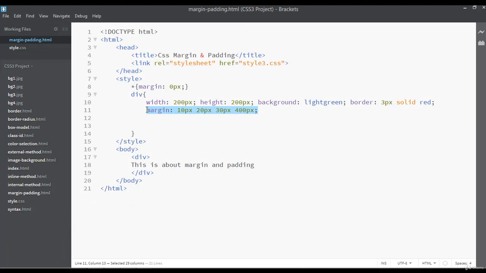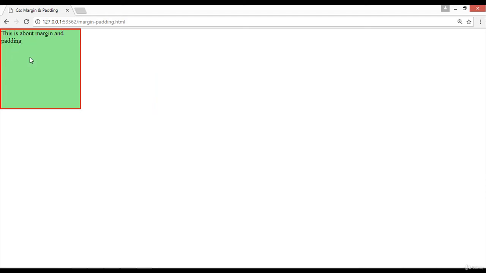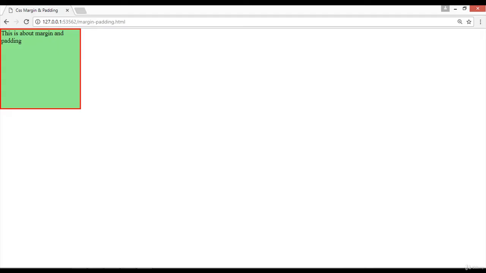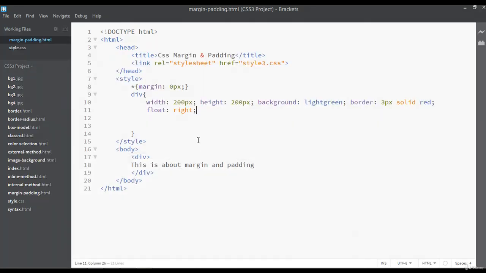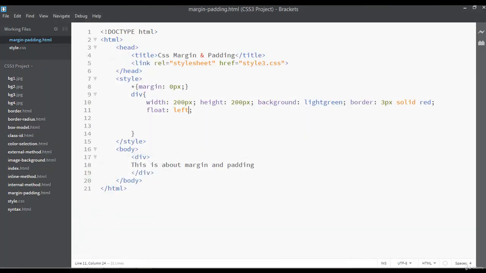So there is one more thing. I'm going to remove this and save. You can come here and refresh. I'm going to remove these ones. By default this box is floated to the left, so you can use the float property here. You can say float right or left. Here you can use two values. So with left, you can put the element to the left also. By default it's on the left, and refresh.